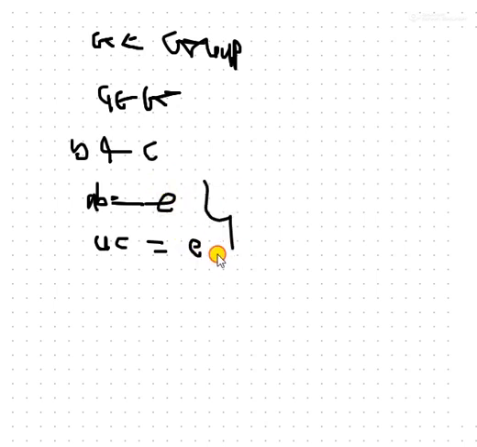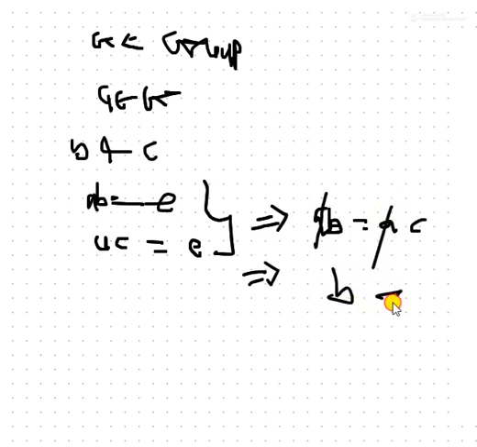Why? Because the identity element is unique. So this implies that AB is equal to AC. But also we know that left cancellation and right cancellation laws hold good in a group. So we can cancel out this A from the left side. So we get B is equal to C.